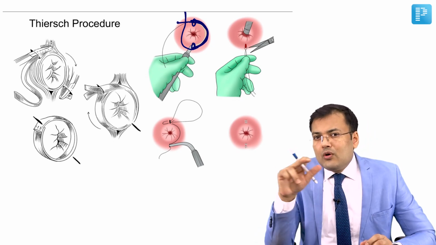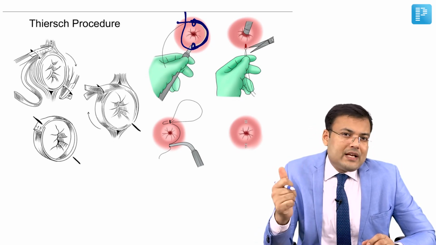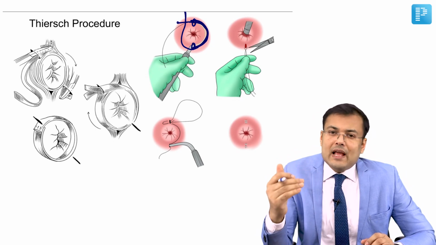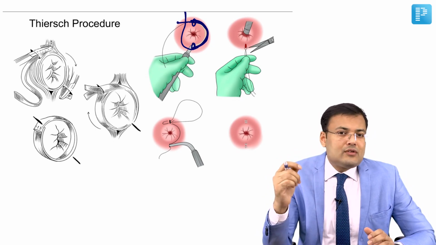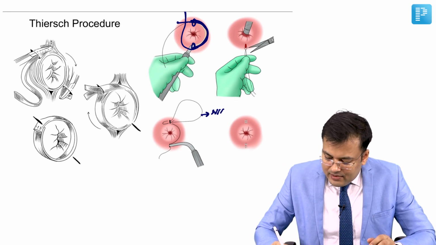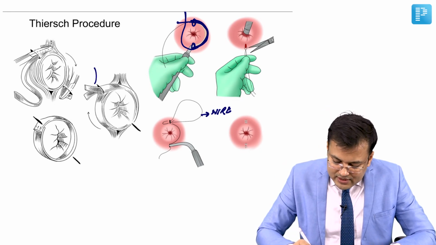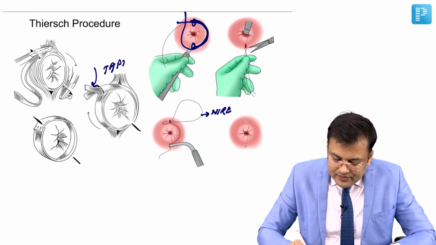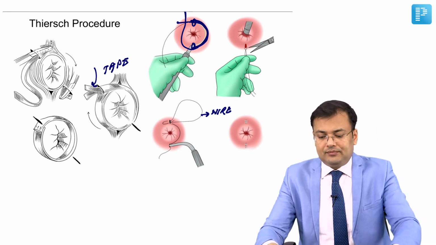So application of silastic tape, nylon tape or steel wire around the anal canal is known as Thiersch anal wiring. In this image you can see wire being used, and in this image tape is being used.